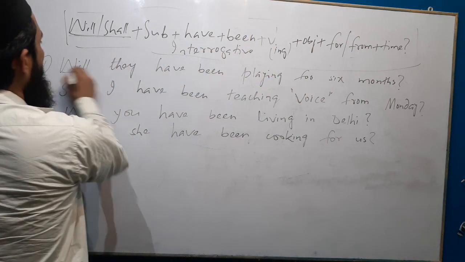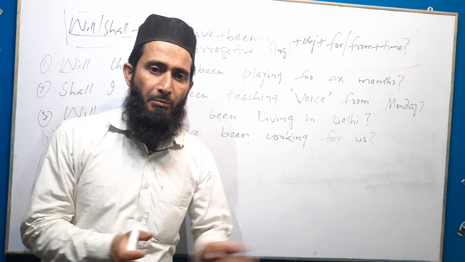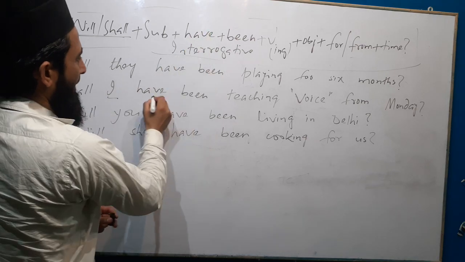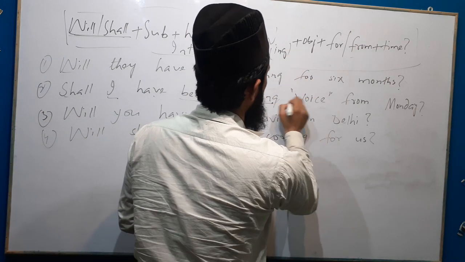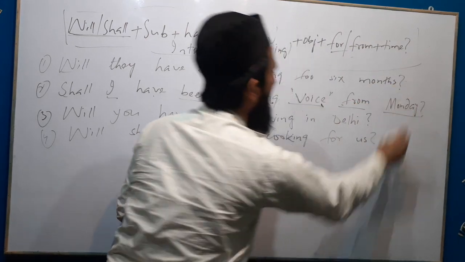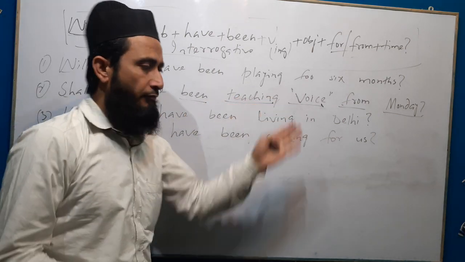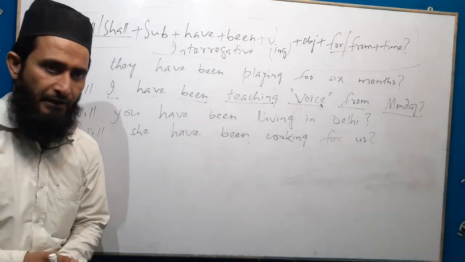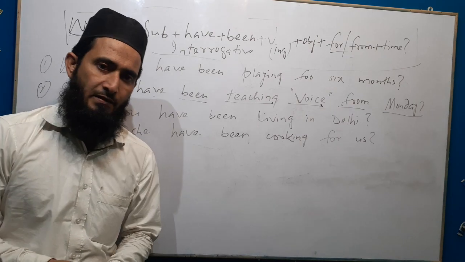The sentences are: will they have been playing for 6 months? Shall, subject I, then have, then be, ing form of the verb, teaching, object voice, for or from, from because we are using here Monday. Monday is point of time. Shall I have been teaching voice from Monday? Will you have been living in Delhi? Will she have been cooking for us?